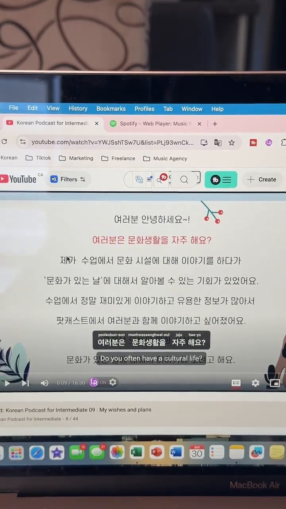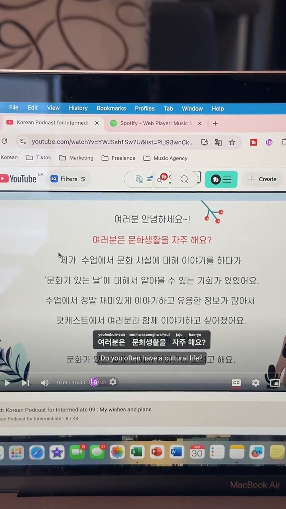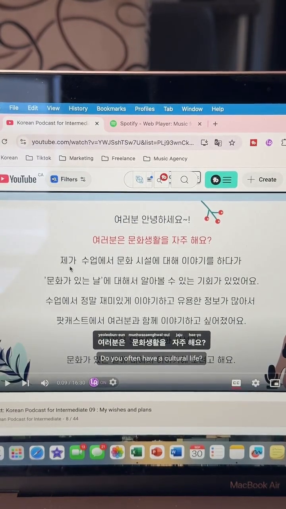Okay, so let's continue. We have 제가, which is me. However, it is in the formal tense, right? So you know that the sentence is going to be ending in either 요, 합니다, 입니다, 습니다. If it would be casual, it would be 내가. So you have probably seen that right before, 내가, blah, blah, blah in dramas. So 제가 is the same version, but in formal version.